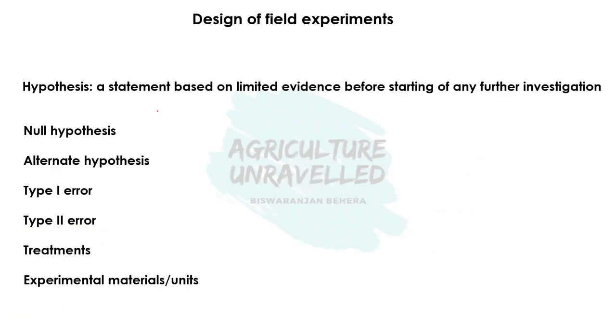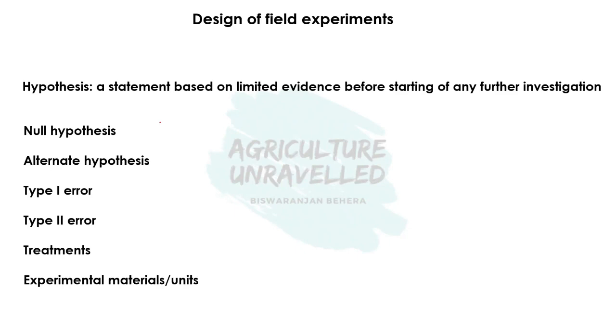We know that nitrogen increases grain yield. Suppose in maize, if we apply nitrogen, then grain productivity will increase. That is our basic knowledge. But we don't know up to what kg of nitrogen maize will respond.